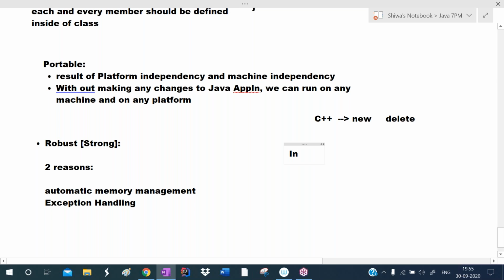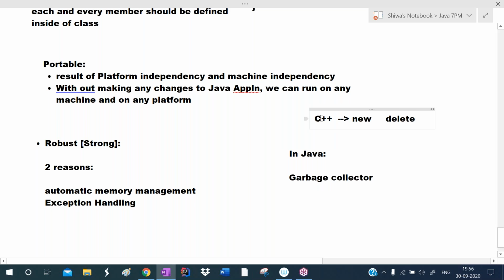Whereas in Java, automatic memory management is there. Unwanted objects will be removed by the garbage collector. If any unreferenced objects are there, those will be automatically removed by the garbage collector. That is called automatic memory management. That is the advantage here.